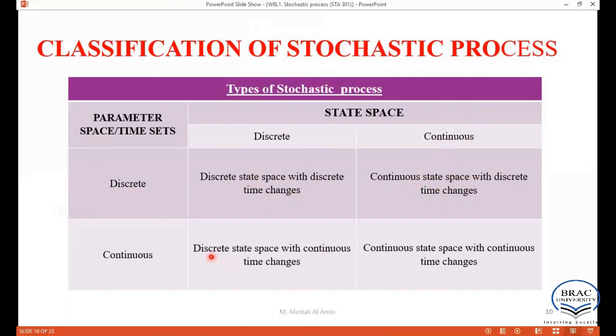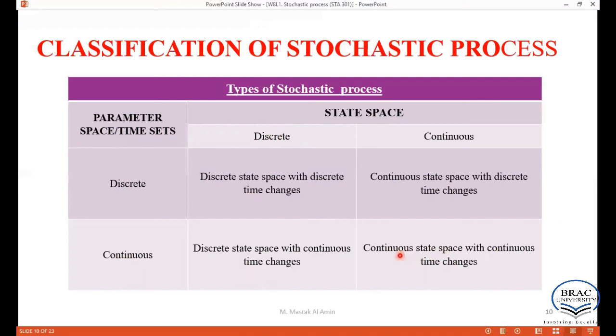Likewise, here is the discrete state space with continuous time changes stochastic process. So the state space is discrete, however the time set is continuous. And finally, here both are continuous. The state space is continuous, and the time changes are also continuous.